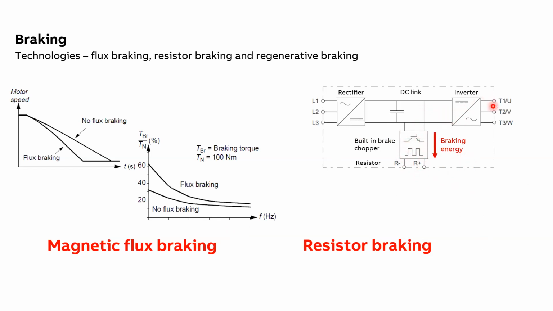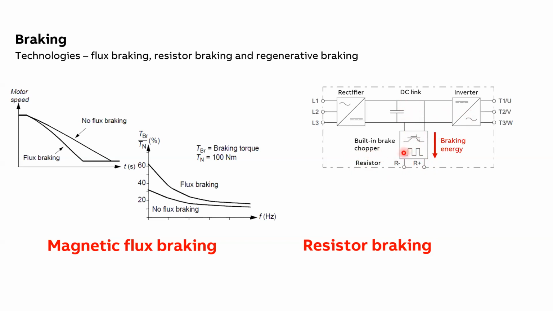Braking means energy is generated, or a back EMF is generated, from the motor towards the source side. In the reverse direction, this back energy flows through the inverters. Inverters will have free wheel diodes. Through the free wheel diodes, it will be charging your DC capacitor, and from the DC capacitor, this back energy will be dissipated through the brake chopper, and across the brake chopper we will have the braking resistor, and across this brake resistor, in the form of heat, this back energy is dissipated.